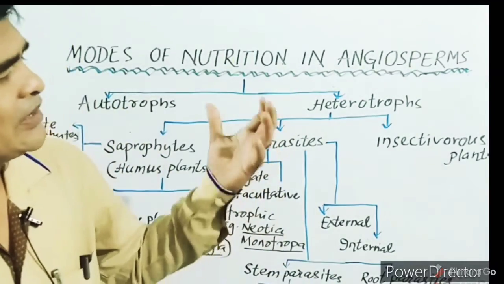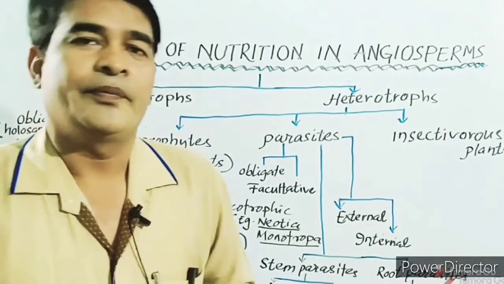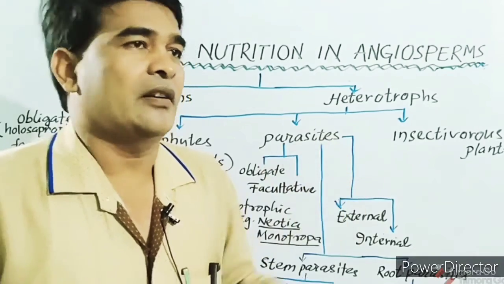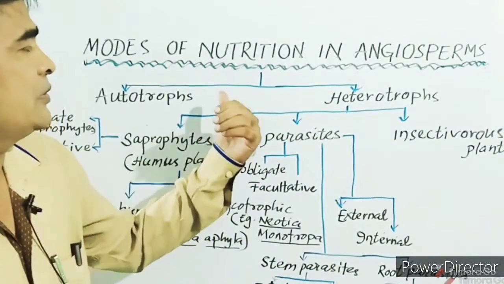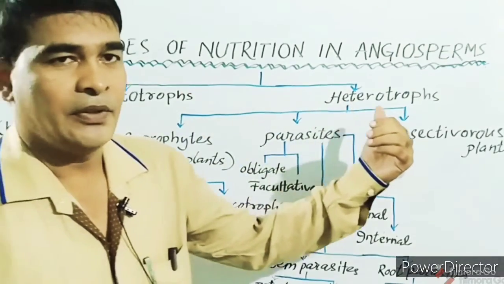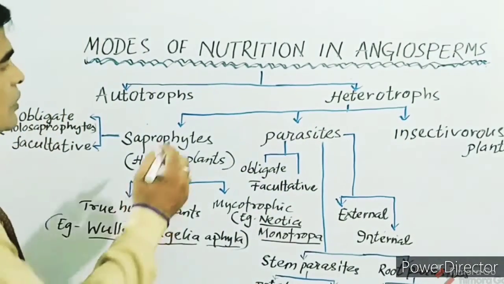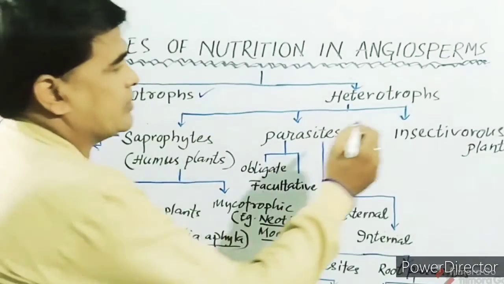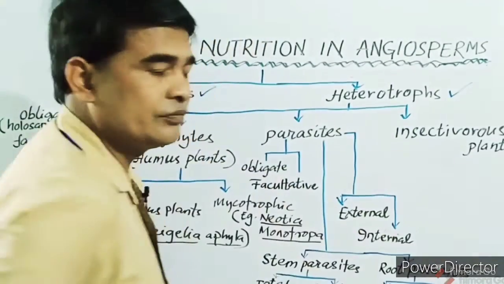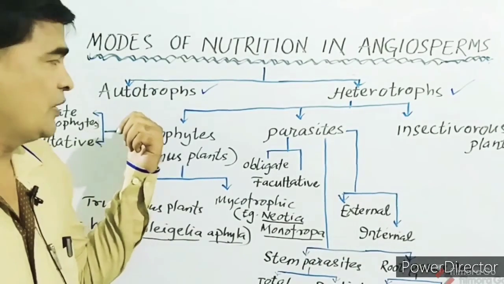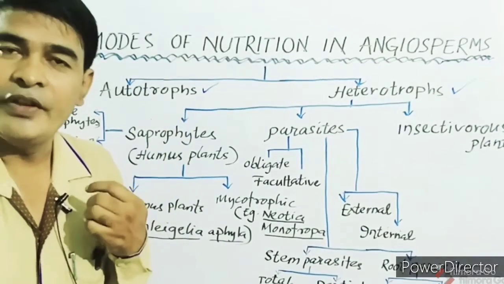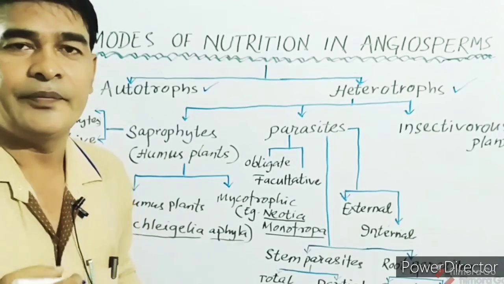On the basis of nutrition, the angiosperms are mainly classified into two categories: autotrophs and heterotrophs. Auto means self, trophs means food.